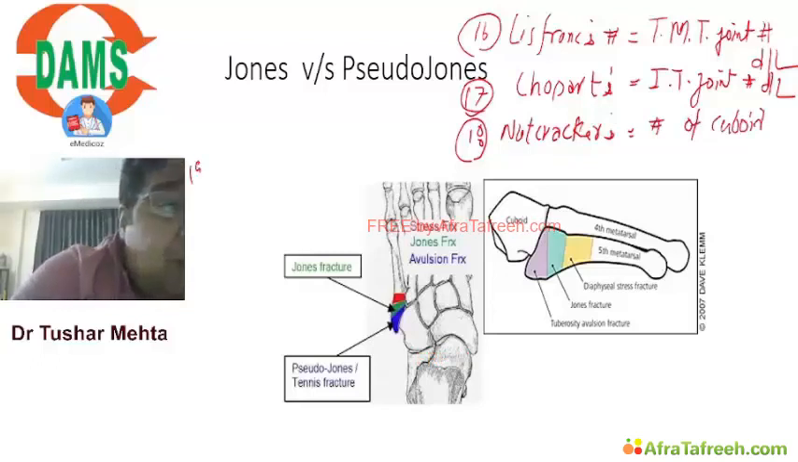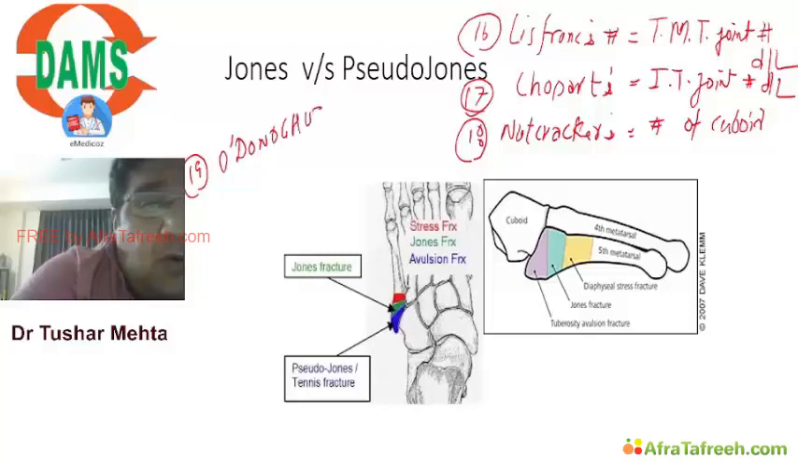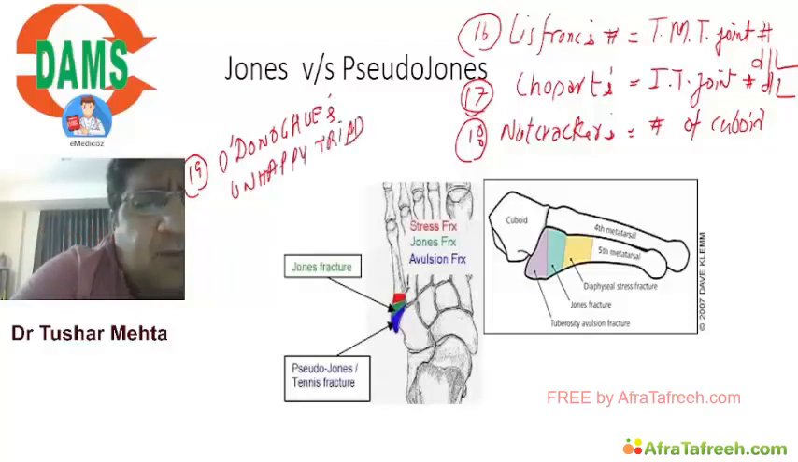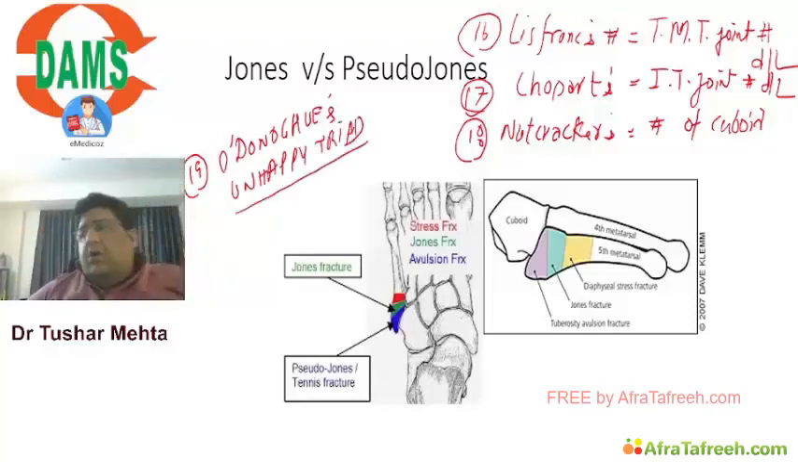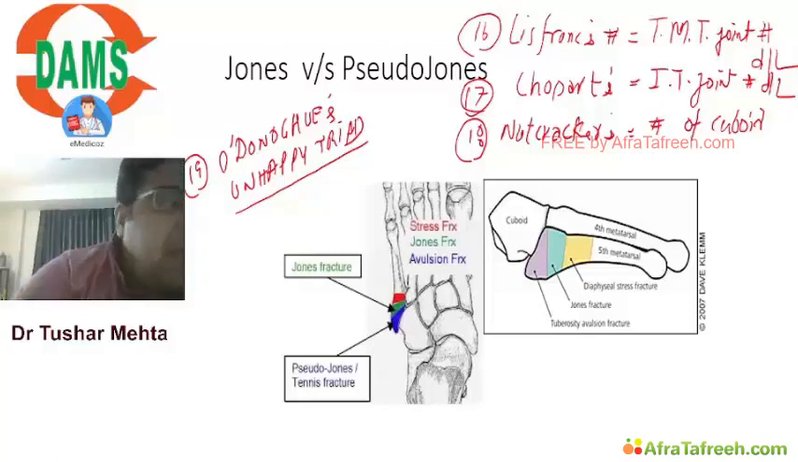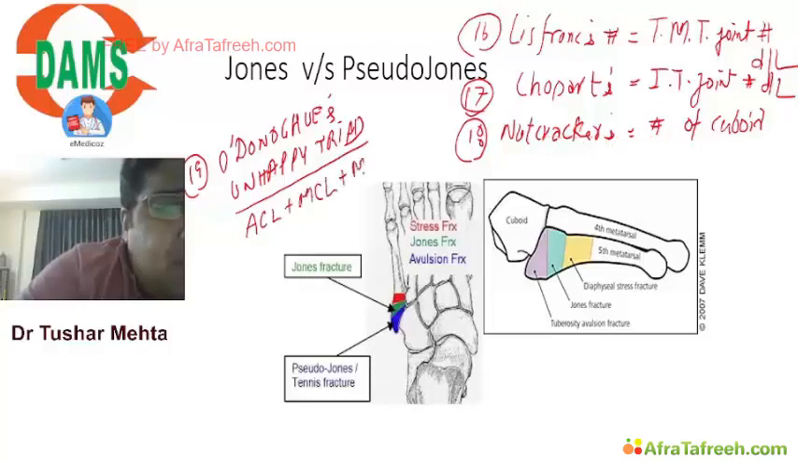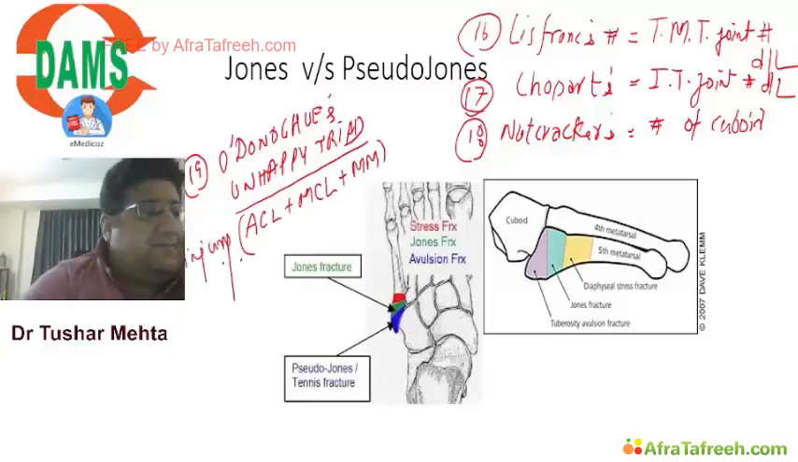Now I want to tell you about condition number 19 here as well, which is called O'Donoghue's unhappy triad. Believe me, it is a very important triad of sports medicine. The prognosis in this unhappy triad is actually very poor because it contains injury to three ligaments together, which is ACL plus MCL plus MM. So this is the worst injury.